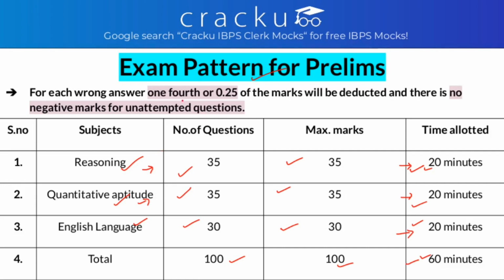What is the negative marking? The negative marking is 1/4, that is 0.25 will be deducted, and there is no negative marking for unattempted questions.